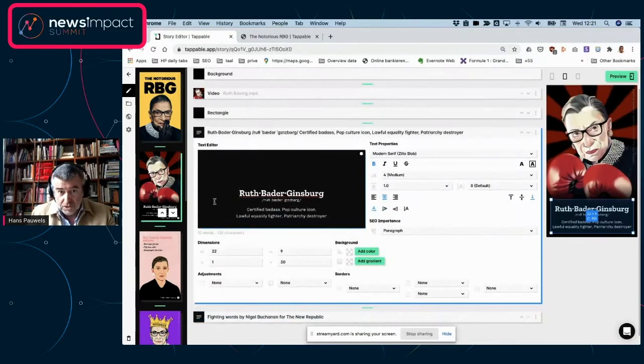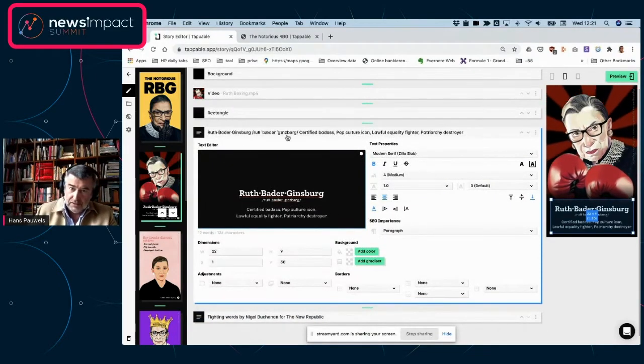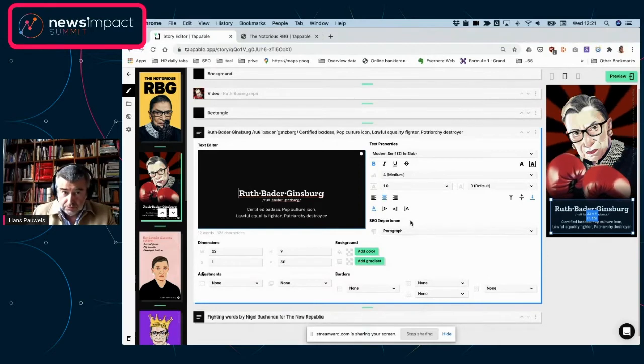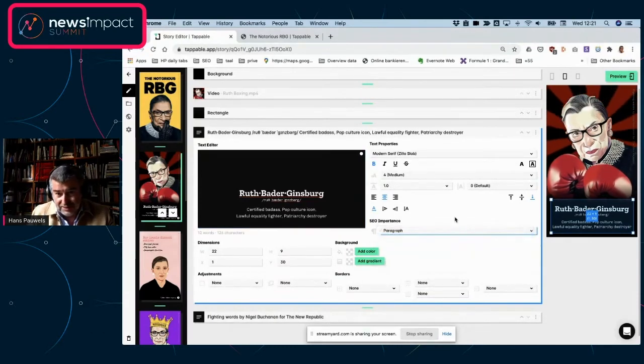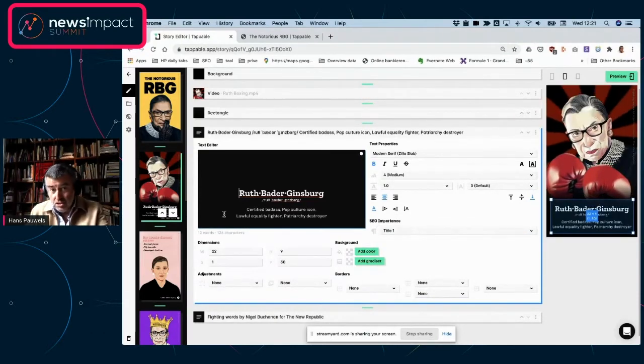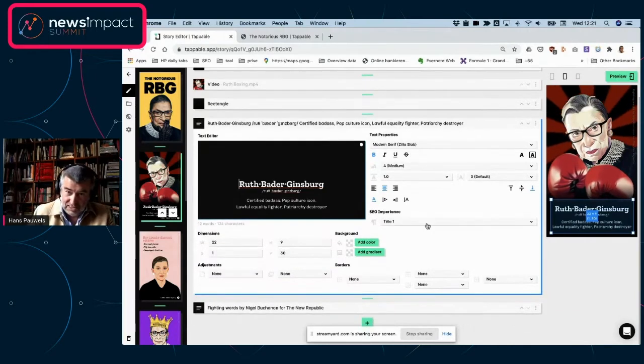And this is a rich text editor that you all know, which has got all of the information that you need to have. You can change the alignment, top and bottom, left or right. You can change the sizes, color, text color, etc. And important here, because we are talking about SEO, is that you can actually start changing the SEO importance. It doesn't change anything to the text format or whatever. It just lets Google know in a search that this is the title one, right?